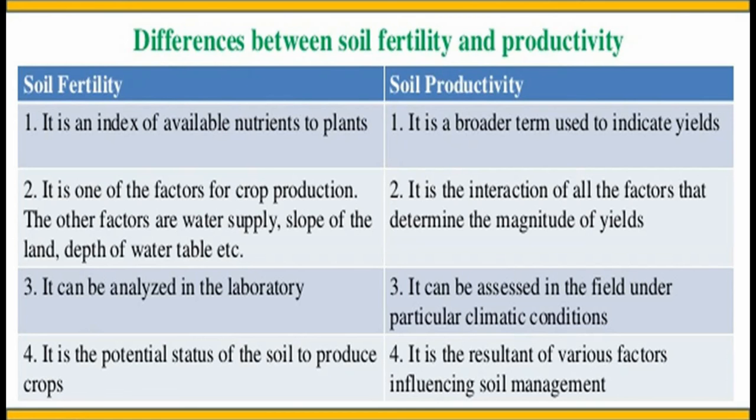What is soil fertility? It is an index of available nutrients to plants. Soil fertility means fertility of the soil. That means it has nutrients available to plants. It is a broader term used to indicate yield. Soil productivity means end product. We think about the end product.